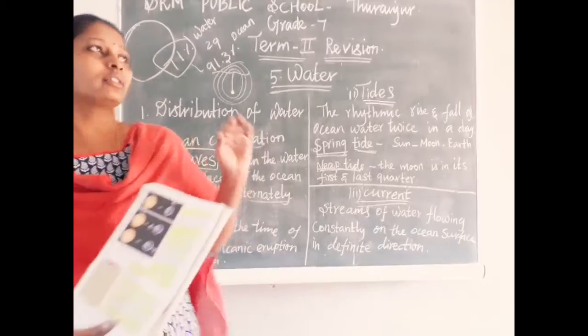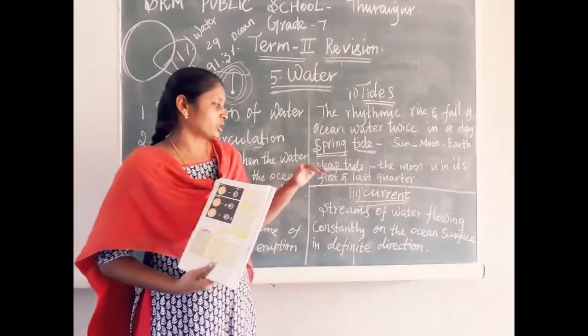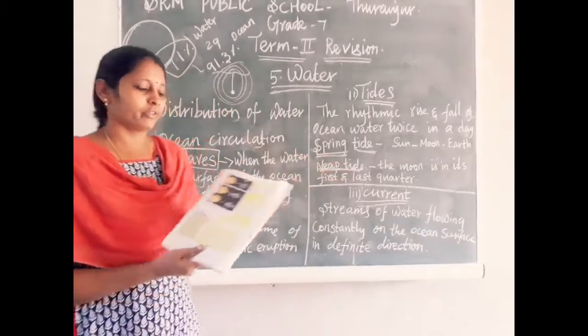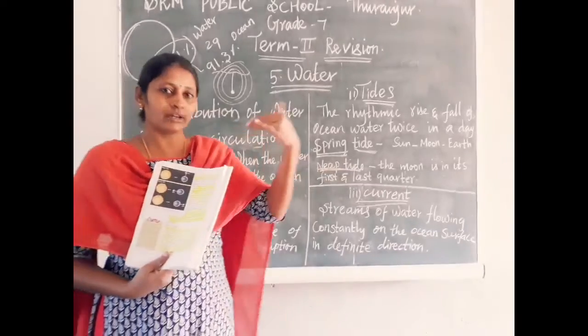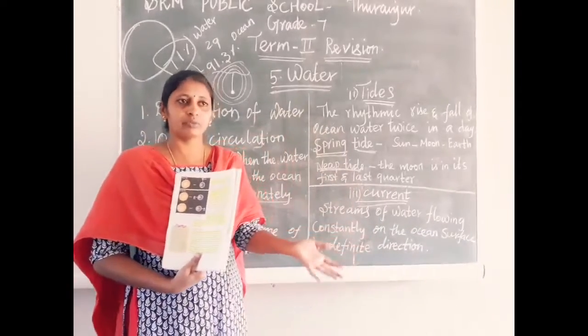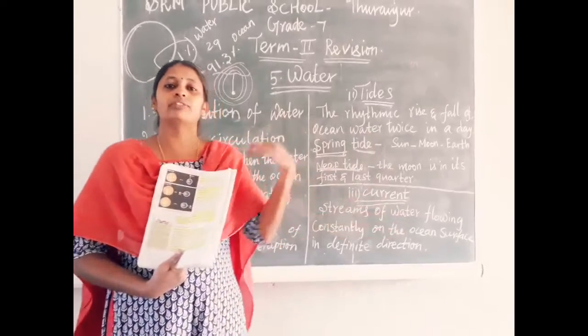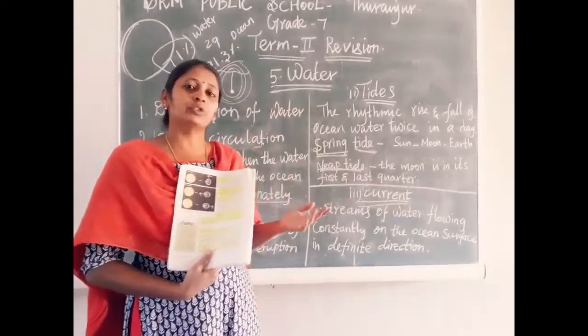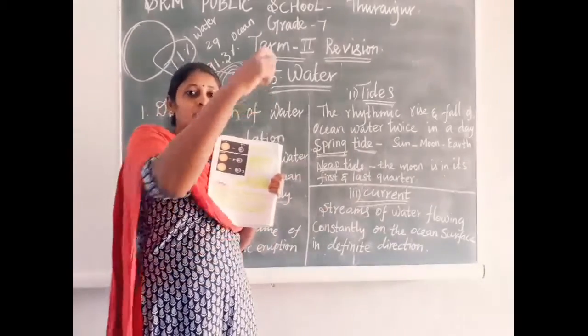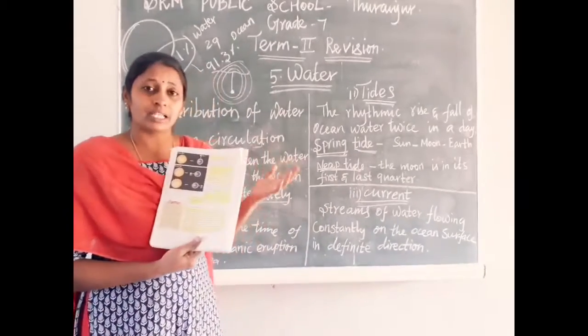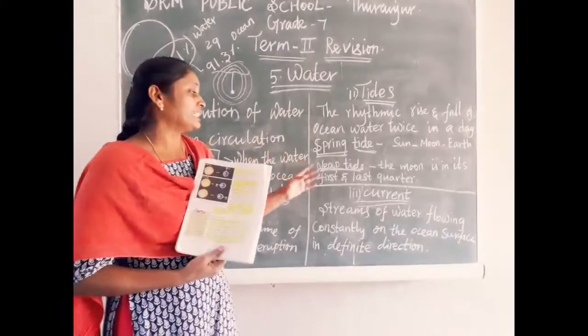The first and last quarter of the moon, about one week after full moon day and new moon day, that time we get neap tide.